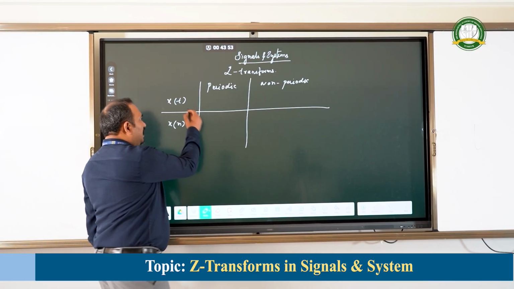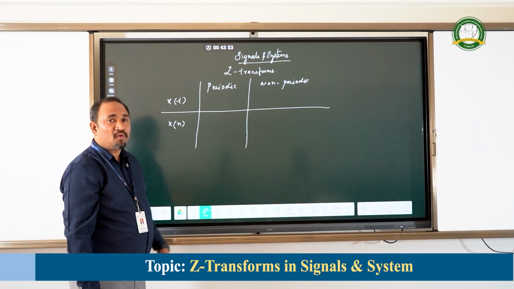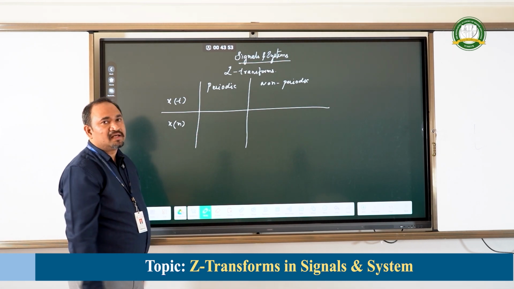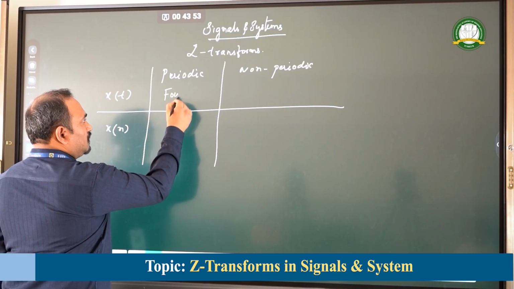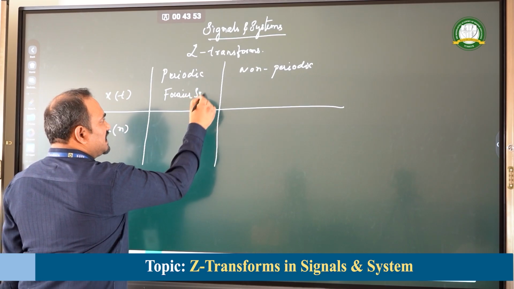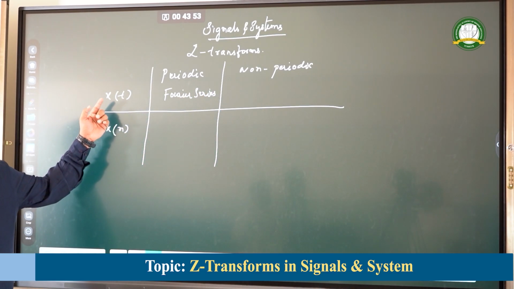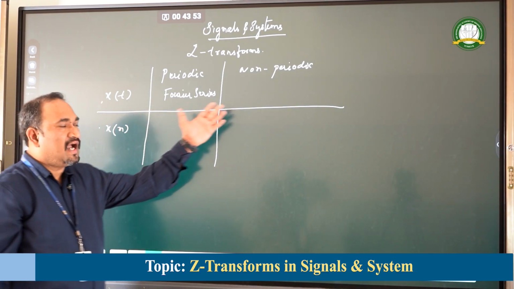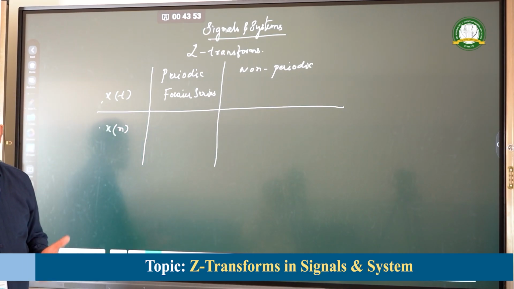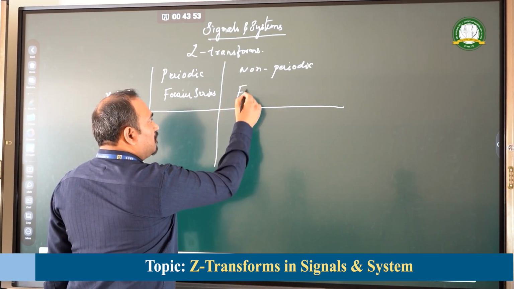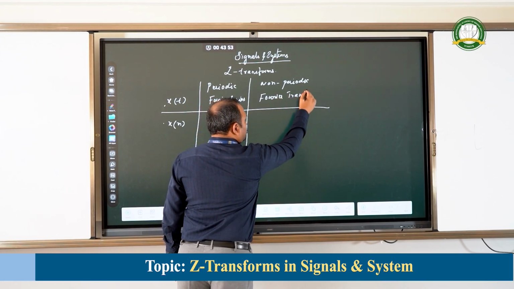Now, for a continuous signal, if the signal is periodic in nature, what type of transform is applicable here? That is Fourier series. If the signal is continuous and non-periodic in nature, then the transform that is applied is Fourier transform.